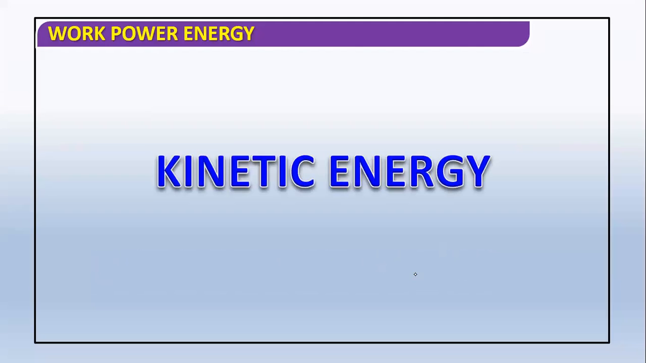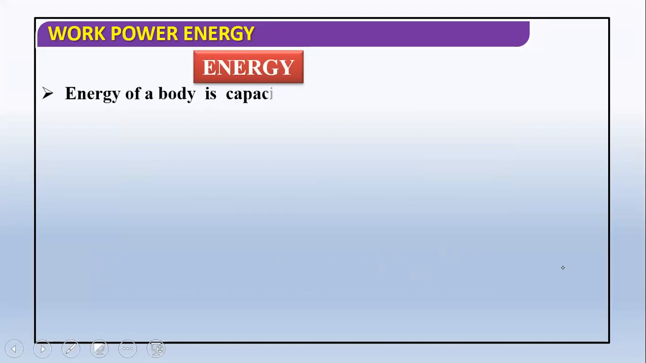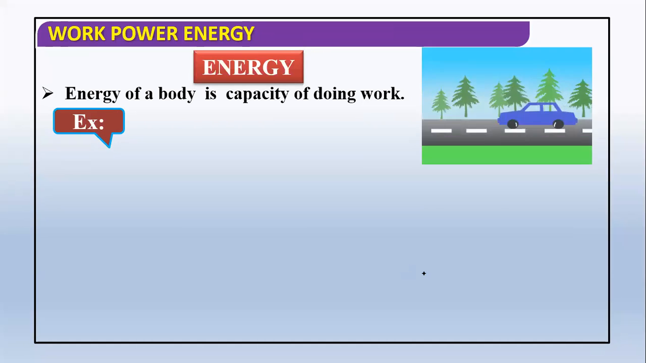Okay, so we are going to discuss kinetic energy. So what is kinetic energy? Energy of a body is its capacity to do work. We have already defined work. How much work a body can do, that is called its energy. So that is the thing which is known as energy.